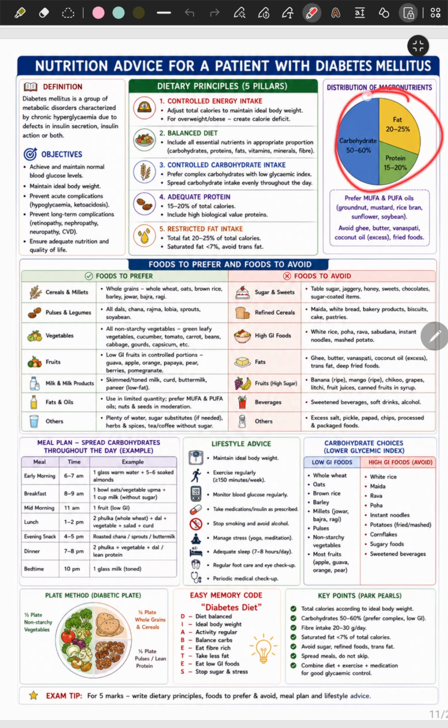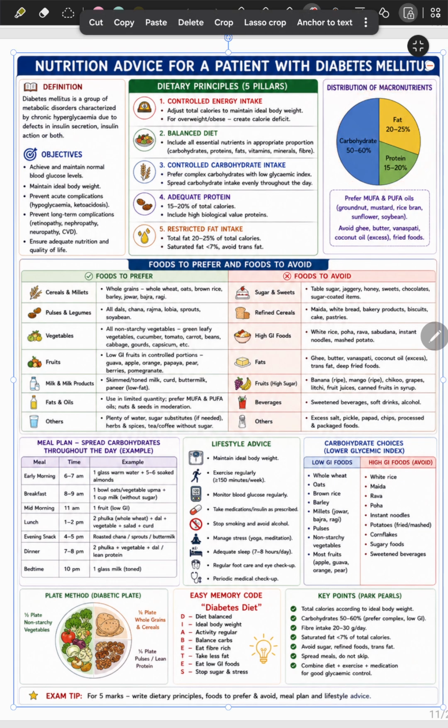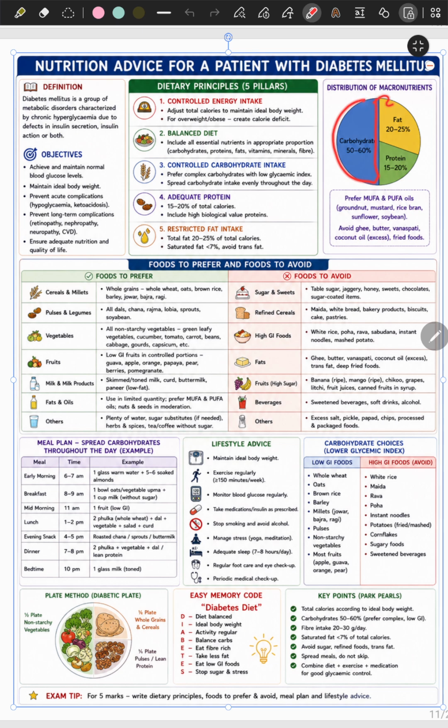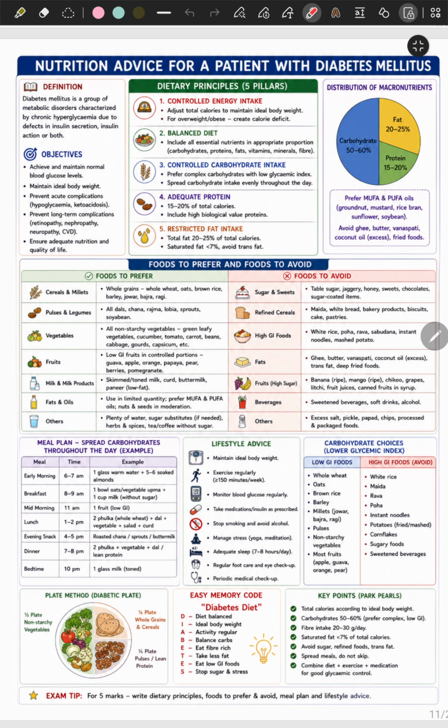What is the distribution of macronutrients? Carb will be 50 to 60%, fat will be 20 to 25%, and protein will be 15 to 20% of the total calorie intake. Prefer MUFA and PUFA oils like groundnut, mustard, rice bran, sunflower, soybean. Avoid ghee, butter, vanaspati, coconut oil, excess fried foods. So this is the primary nutrition advice for a patient with diabetes mellitus.